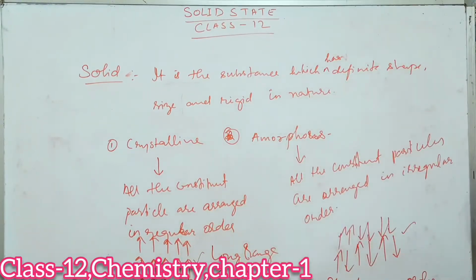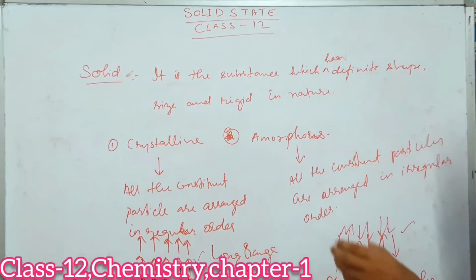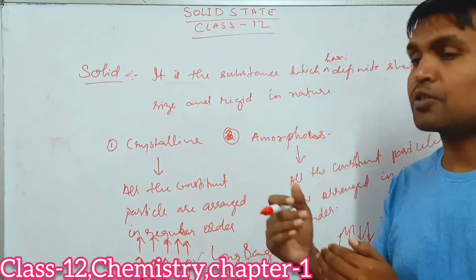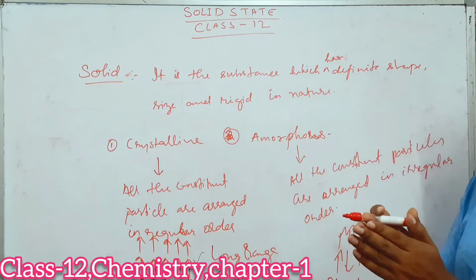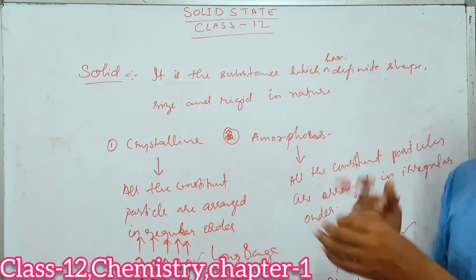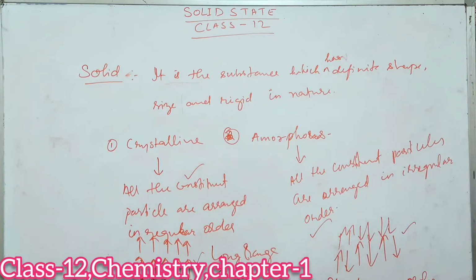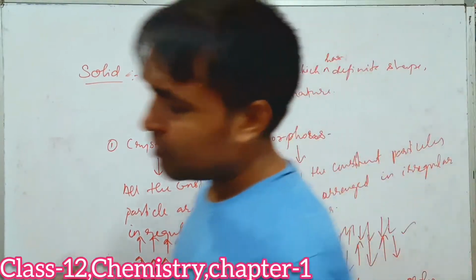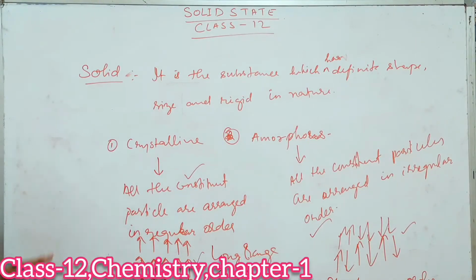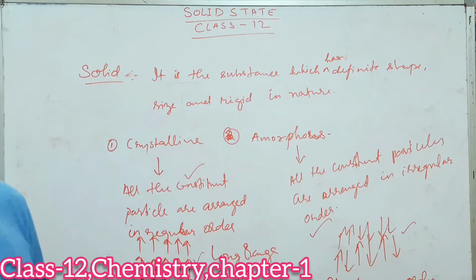Whereas in amorphous solid, all the constituent particles are arranged in irregular order, and they have a short range order. Short range order means after some interval, the constituent particle arrangement will change, and after a little more interval, the arrangement will change again. So they are called short range, and the others are called long range order. Dear students, hope it is clear. These are basic things, we are just revising the chapters. I hope you have understood. Then you can note down the things.